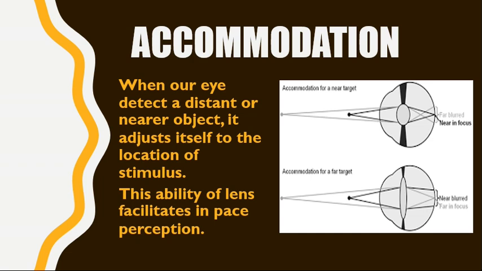Or we can say that if the stimulus is close to our eyes, or close in the visual field, the eyes will widen, the pupils will be dilated. This ability of the lens is known as accommodation and it facilitates space perception. Okay.